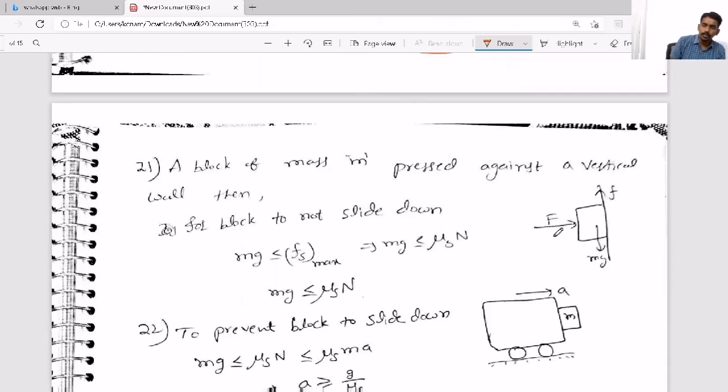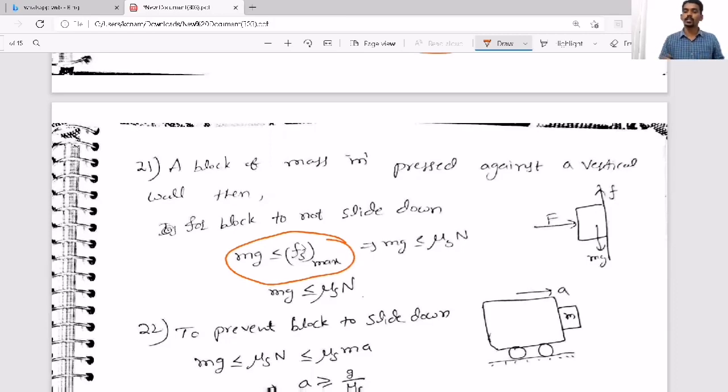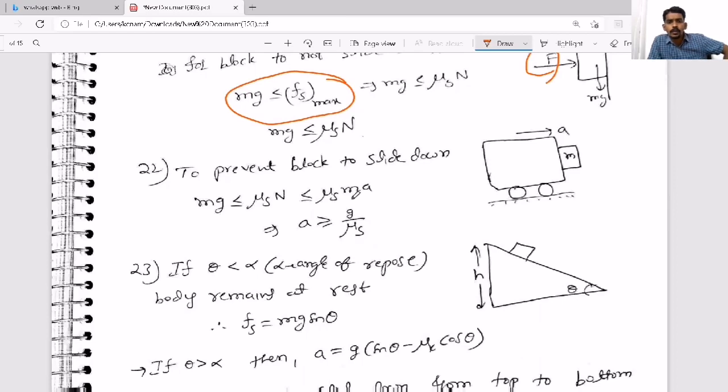And here, if the surface is vertical and one block is kept in contact and you are trying to press it such that it should not fall down, it means again the same condition. There mg should be less than or equal to limiting friction, again the same condition. But here there is no rotation, only the normal reaction will develop because of your external force. Now, to prevent the block from sliding down, here also the same thing again. Earlier we saw the block was in front, here now it is on this side, the other side, but the condition is again the same. See here, mg less than or equal to mu s N.